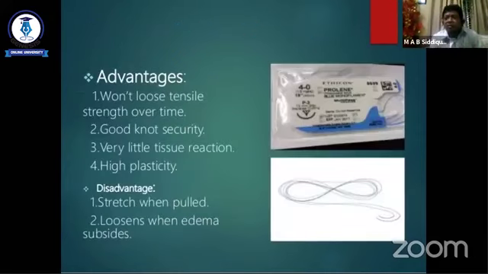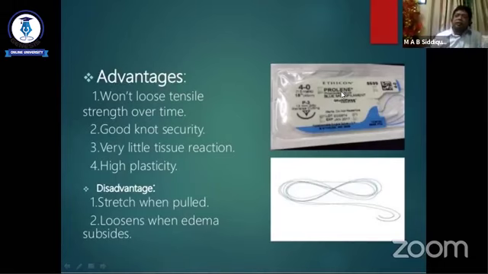This picture shows the Prolene, and we already discussed in our previous class the characteristics of the suture material: the name, the diameter size, the needle size, whether it is cutting or round body. If it is cutting, it is triangular; if it is round, it is a rounded shape. The expiry date and the company name are also very important.